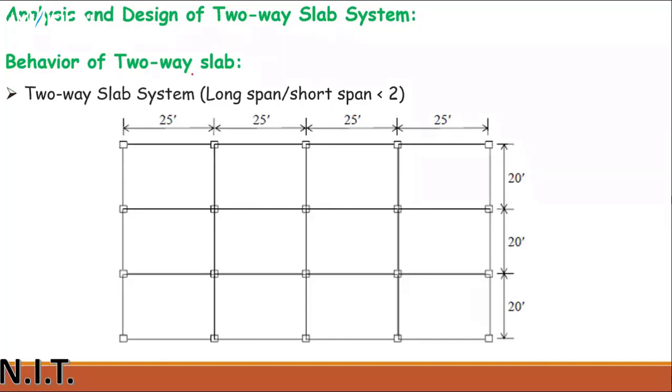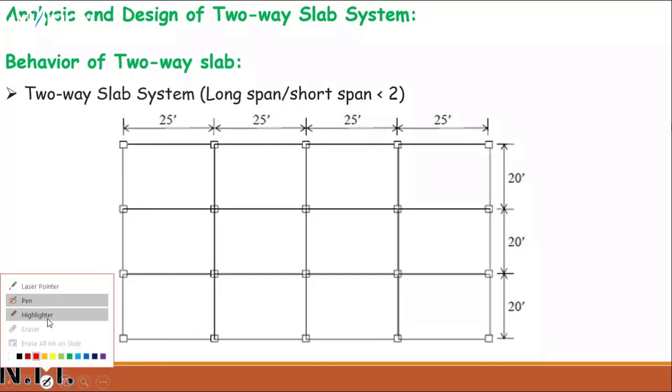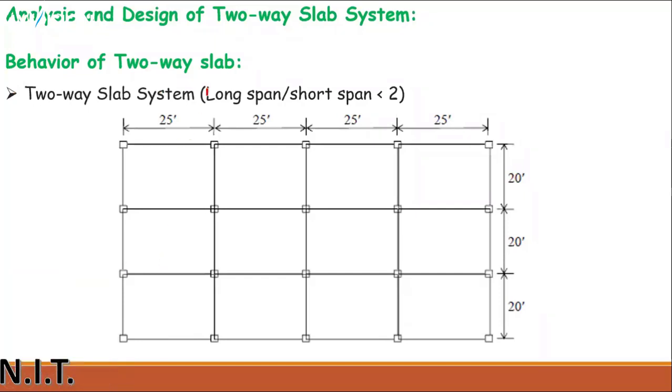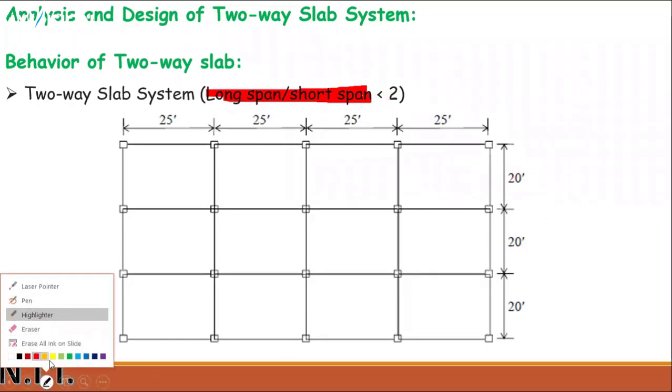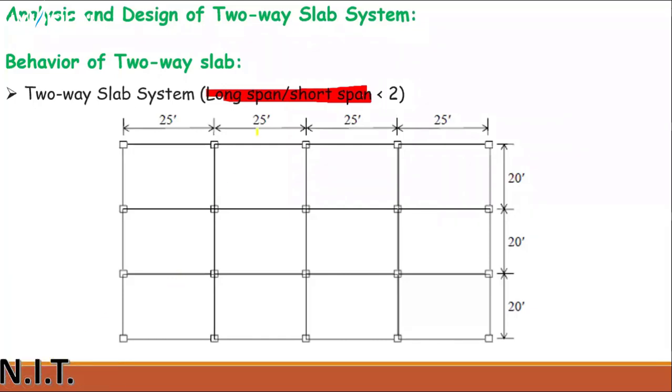Behavior of a two-way slab can be noted down by this formula: if the long span divided by the shorter span is less than 2, then it will be a two-way slab. This is the longer span dimension and this is the shorter span dimension.